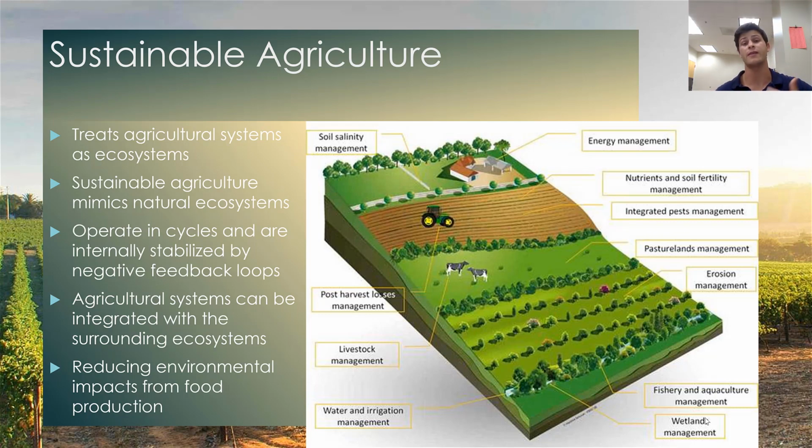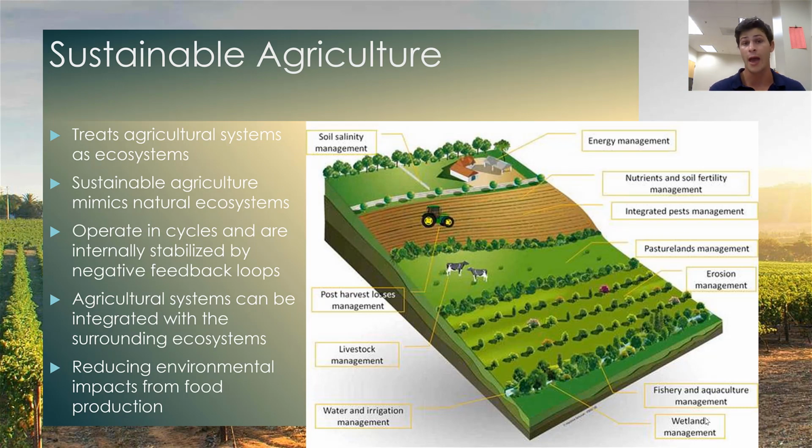What that means is that sustainable agriculture tries to mimic natural ecosystems and the way that those natural ecosystems would actually operate. So sustainable agriculture tries to operate with those nutrient cycles that we talked about way back in chapter 2 in mind. And in doing so, managers of sustainable agricultural farms try to internally stabilize their agriculture with negative feedback loops that will return a system back to normal if it has been knocked off balance.